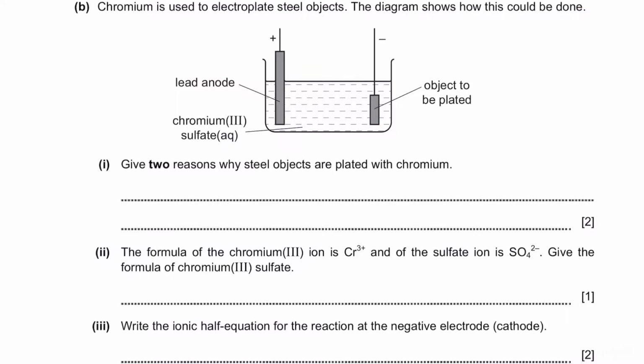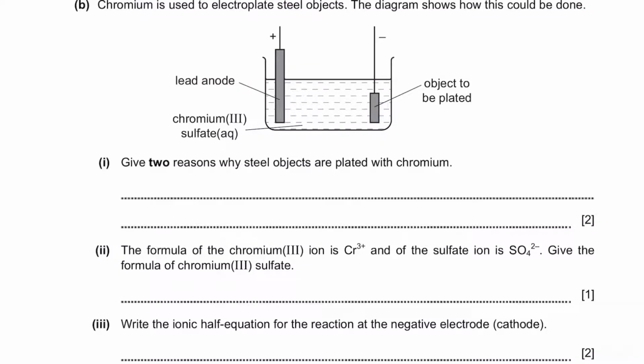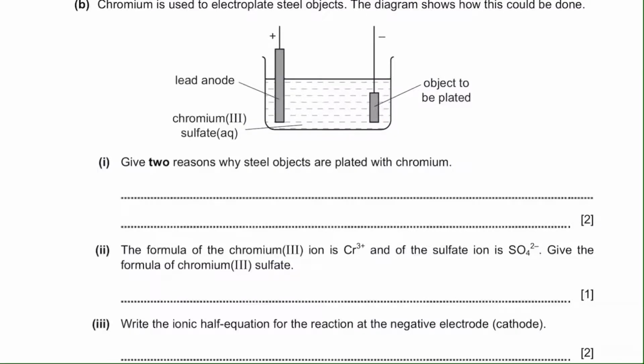Part B. Chromium is used to electroplate steel objects. The diagram shows how this could be done. A diagram of electrolysis is given here. Give two reasons why steel objects are plated with chromium. So first of all, chromium has a shiny appearance, making the object look more attractive, and it is able to resist corrosion, preventing the object from rusting.